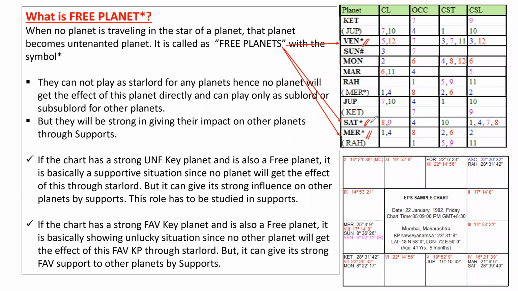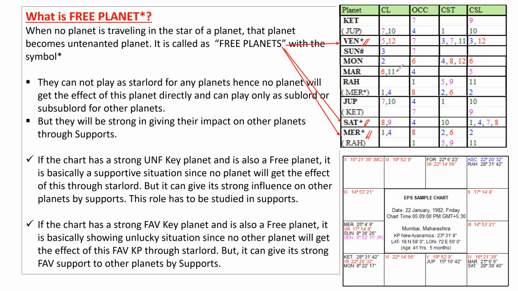They are free planets, means no planet is in the nakshatra of Venus, Saturn and Mercury. They cannot play as star lord for any planets, hence no planet will get the effect of this planet directly, and can play only as sublord or sub-sublord for other planets.